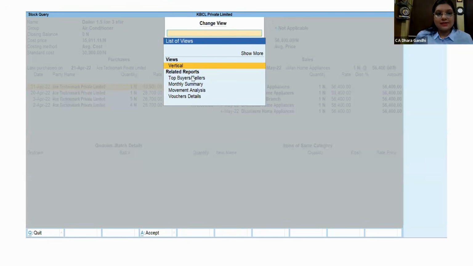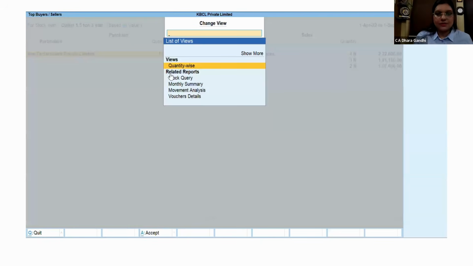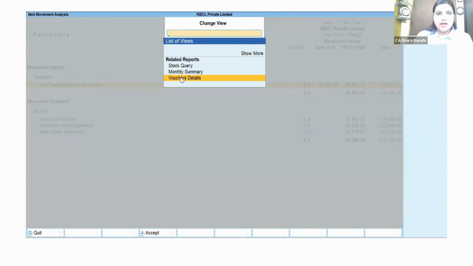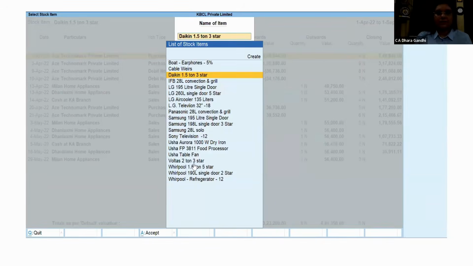What are the top buyers and sellers of this specific product? From where I purchase, from where I sell. As I said, I can see the movement analysis: from where I purchased, party details, quantity, and to whom I sold. I want to see voucher wise. So entire stock inward, outward, closing voucher details of any stock I can see from here.